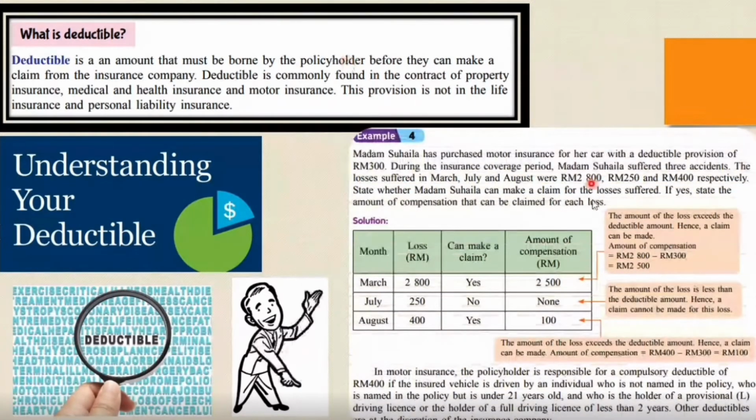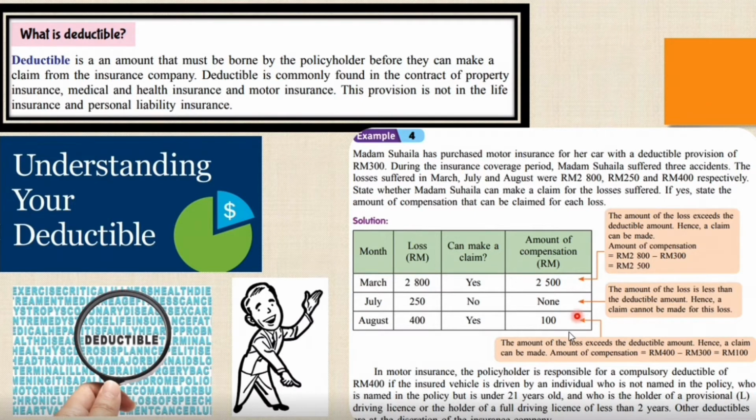Here is an example, let me explain. Madam Sohaila has purchased motor insurance for her car with a deductible provision of 300 ringgit. During the insurance coverage period, Madam Sohaila suffered 3 accidents. The losses suffered in March, July, August were 2,800 ringgit, 250 ringgit, and 400 ringgit respectively. State whether Madam Sohaila can make a claim for the losses suffered. If yes, state the amount of compensation that can be claimed for each loss.